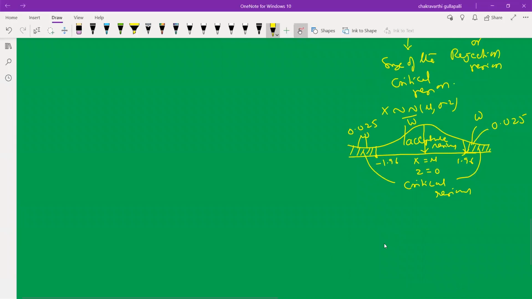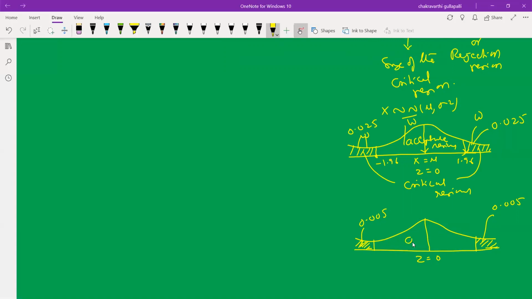So, one more example. Same normal population for the large case, Z equal to 0. Now the size of the critical region is 1%. Shade both sides: this area is 0.005 and this area is also 0.005.